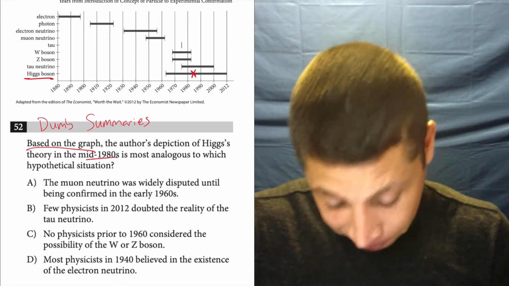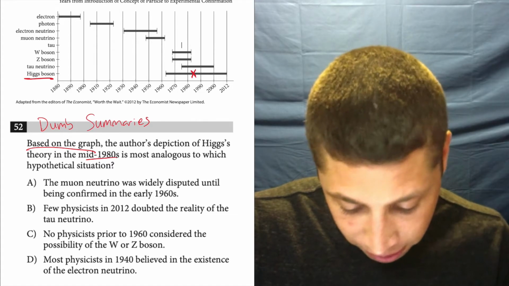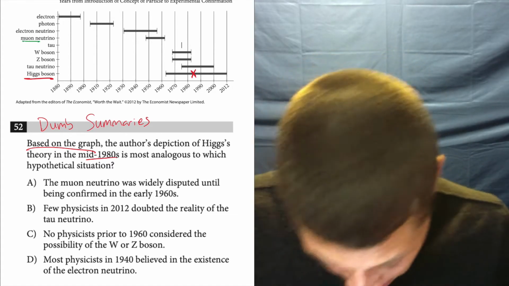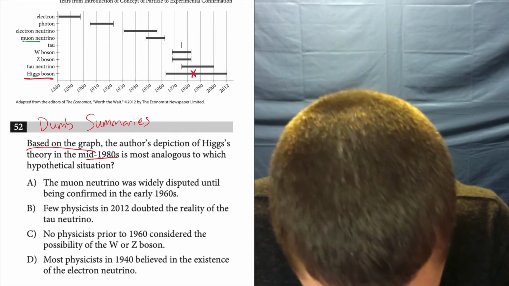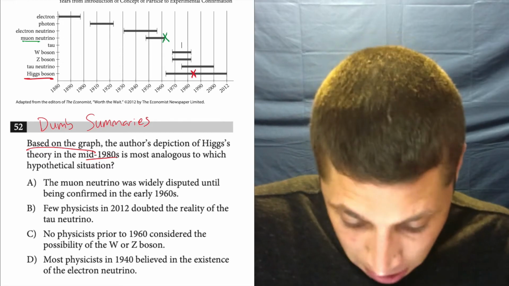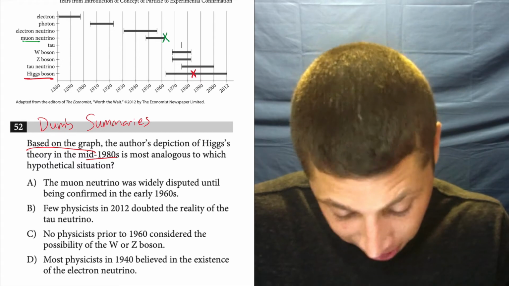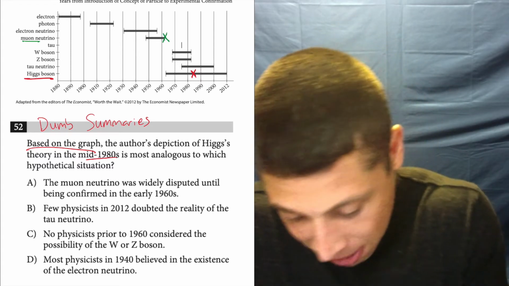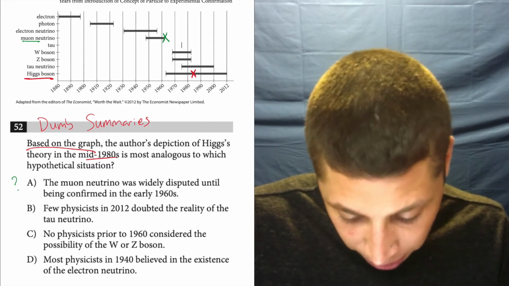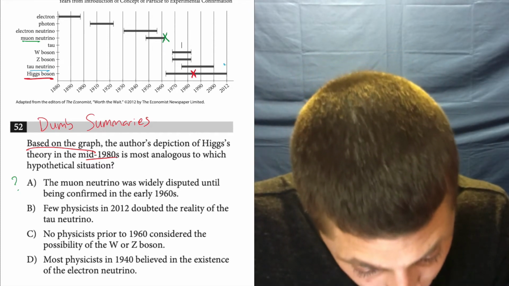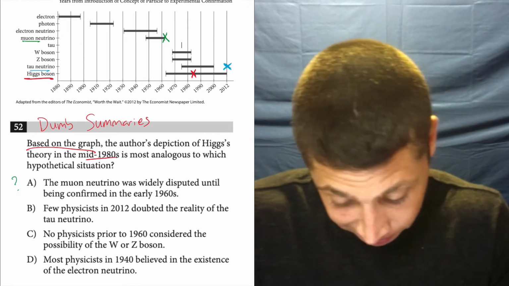Now let's go to choice A. The muon neutrino was widely disputed until being confirmed in the early 1960s. So muon neutrino right here, and early 1960s is right here. So, okay, I put an X and it looks like it's at the end of the line. Okay, sure. So what does that mean? I have no idea. Let's keep going. Few physicists in 2012 doubted the reality of the tau neutrino. So tau neutrino, 2012, we're past the line. Okay.